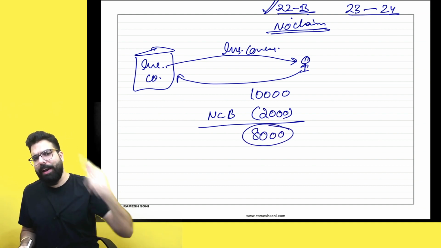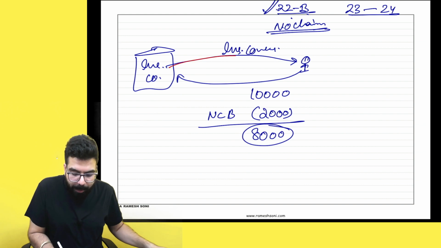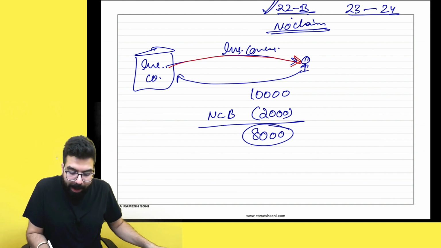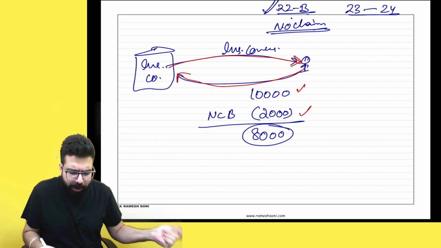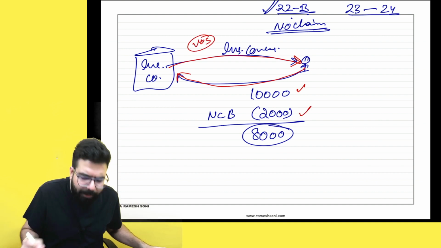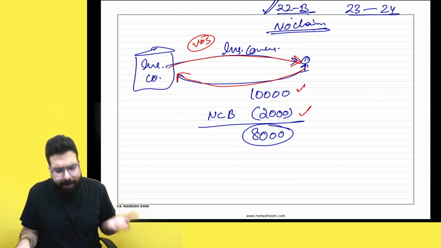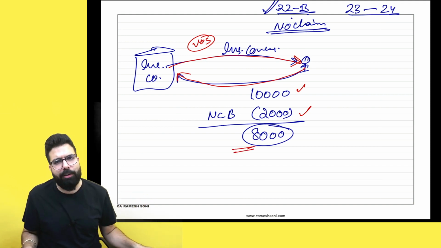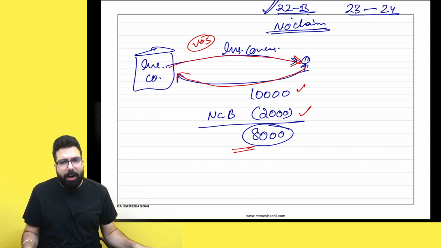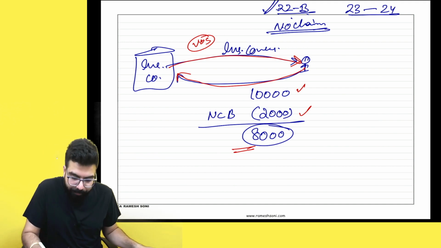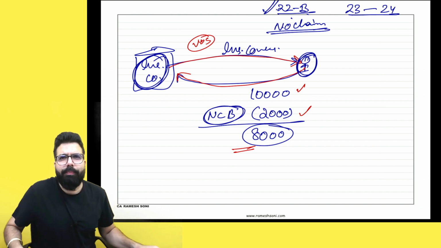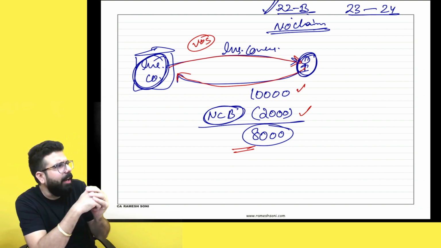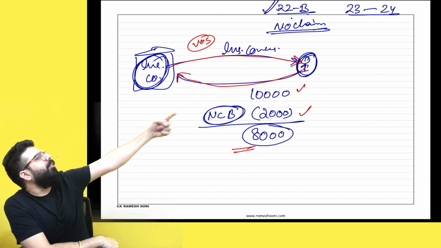My question to you: when the insurance company sold me the insurance cover and they are charging me a premium of 10,000 minus 2,000, what is the value of their supply? The value of their supply is just 8,000 rupees. You know what one officer told? The officer said, Ramesh, you gave a service to the insurance company.